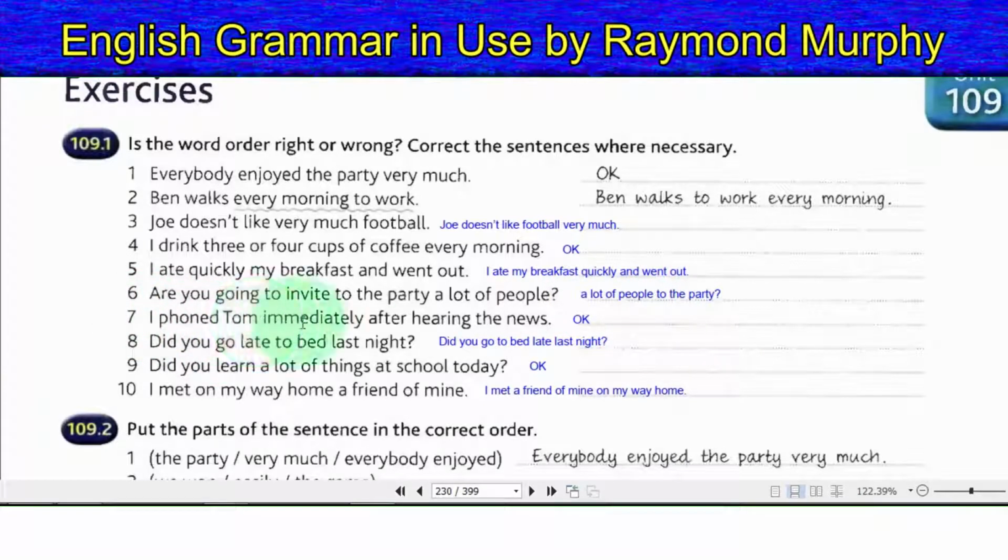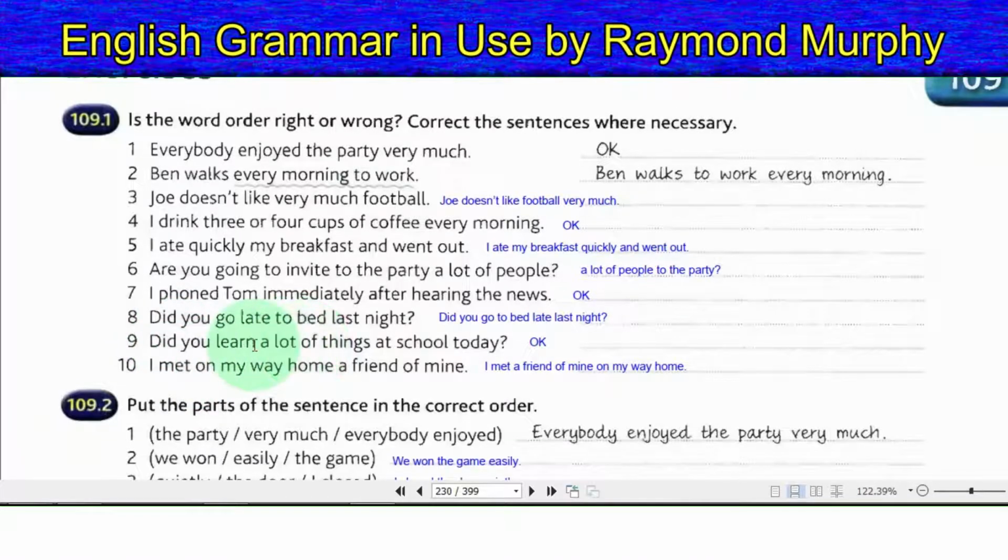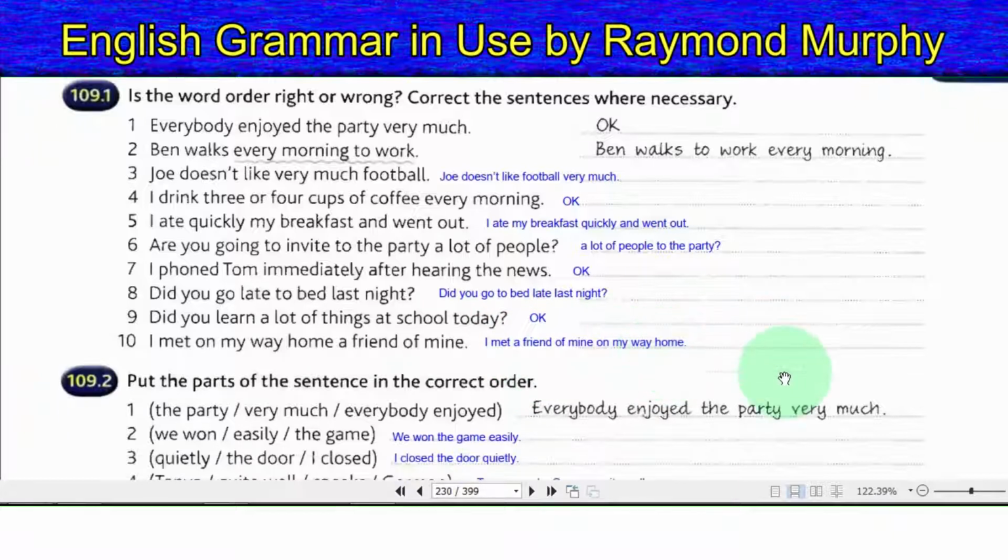I phoned Tom immediately after hearing the news. Okay. 8. Did you go late to bed last night? Did you go to bed late last night? 9. Did you learn a lot of things at school today? Okay. 10. I met on my way home a friend of mine. I met a friend of mine on my way home.